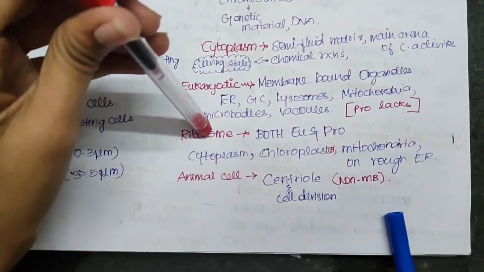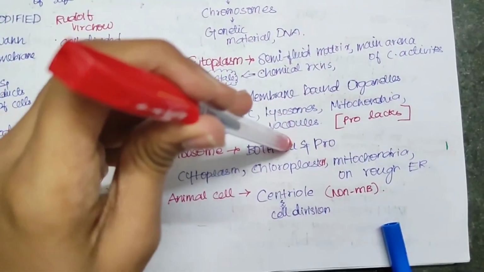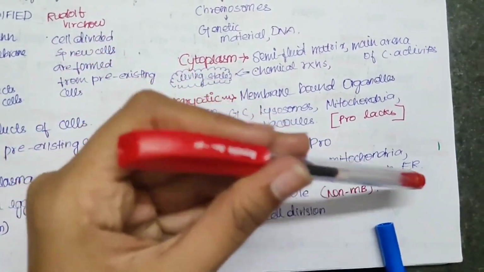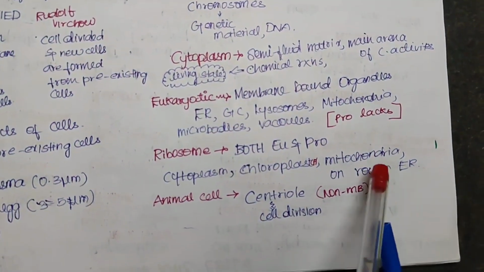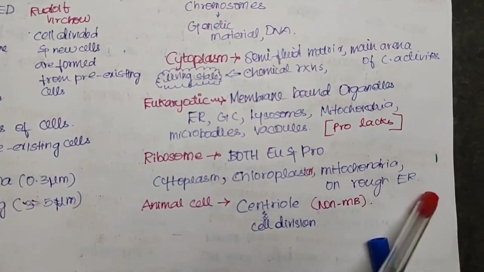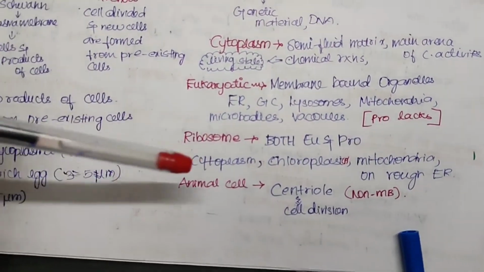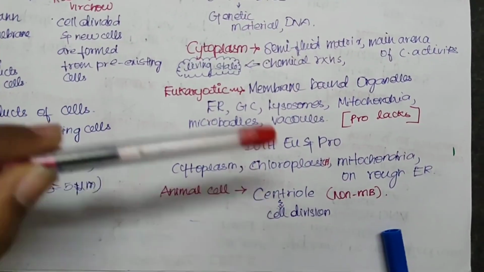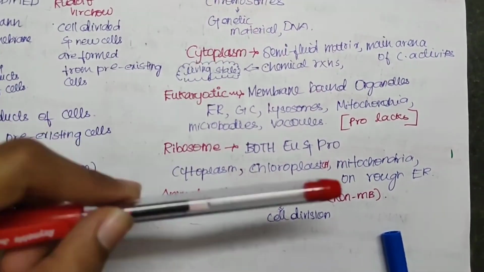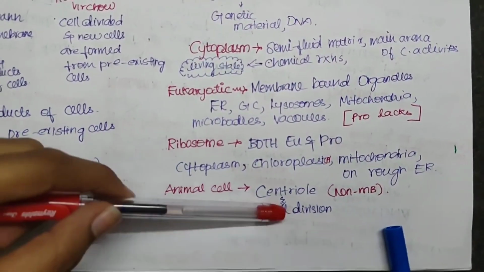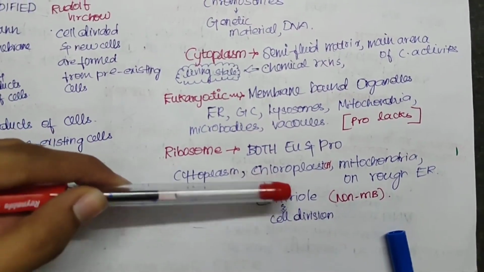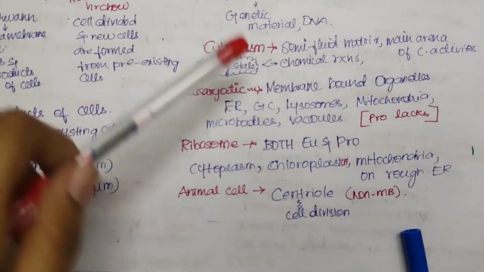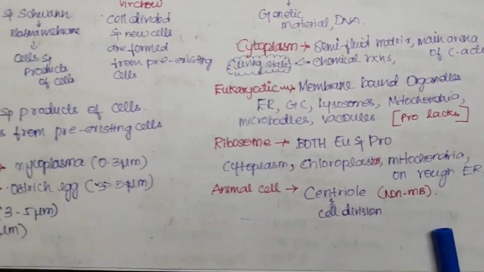And these ribosomes are seen in the cytoplasm, chloroplast in case of plants, mitochondria and rough endoplasmic reticulum. We will talk about the types of endoplasmic reticulum in the further pages. Now, in the animal cells, we have something called a centriole, which is not present in the plant. About this centriole also we will talk in depth, and these centrioles are mainly helpful in terms of cell division, and it is a non-membrane bound organelle.